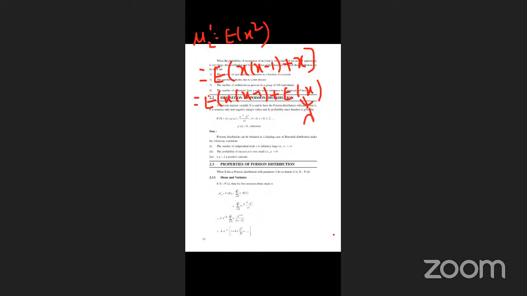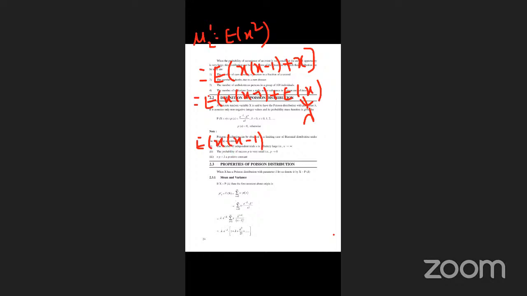Next, a similar process: mu2 dash is equal to the expectation of x square. I already said x square is replaced by x into x minus 1 plus x. First find the expectation of x into x minus 1. Next, the expectation of x; the expectation of x value is lambda. Now find the expectation of x into x minus 1.